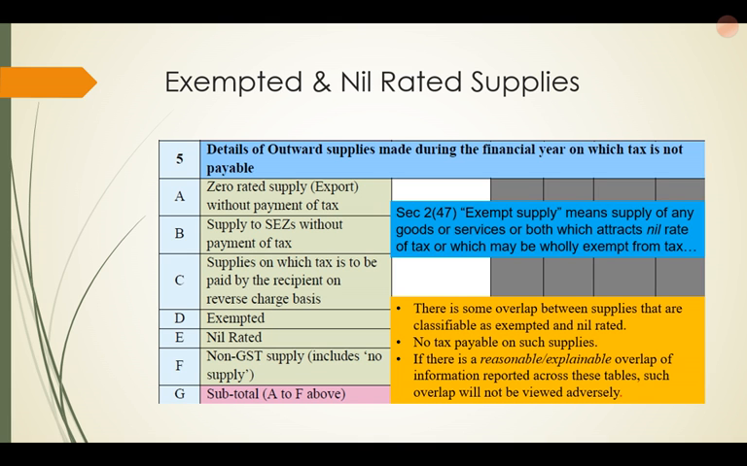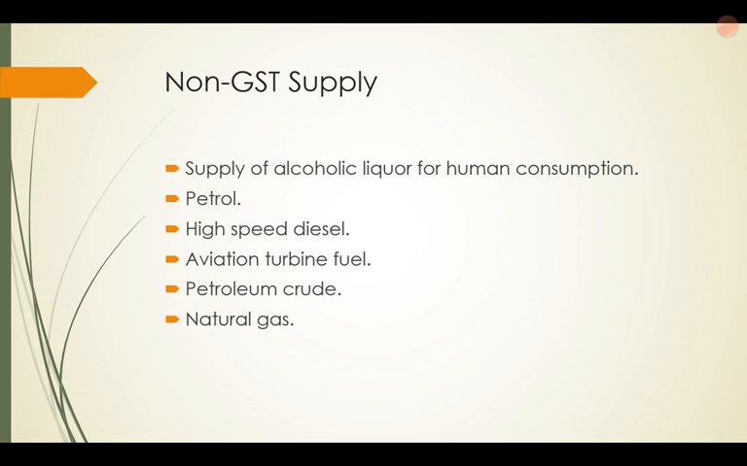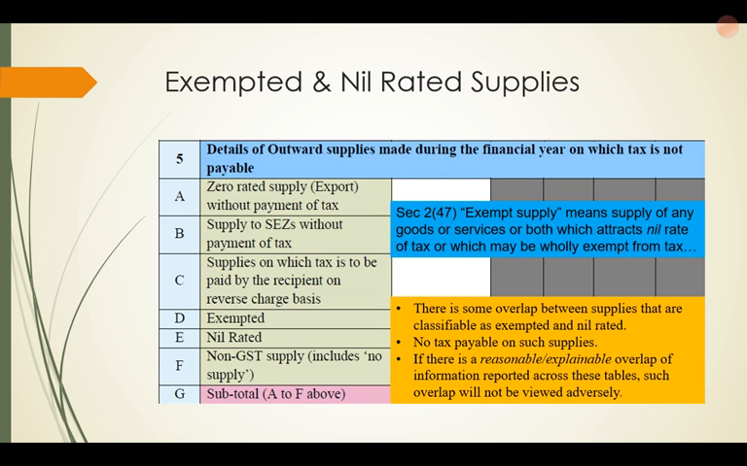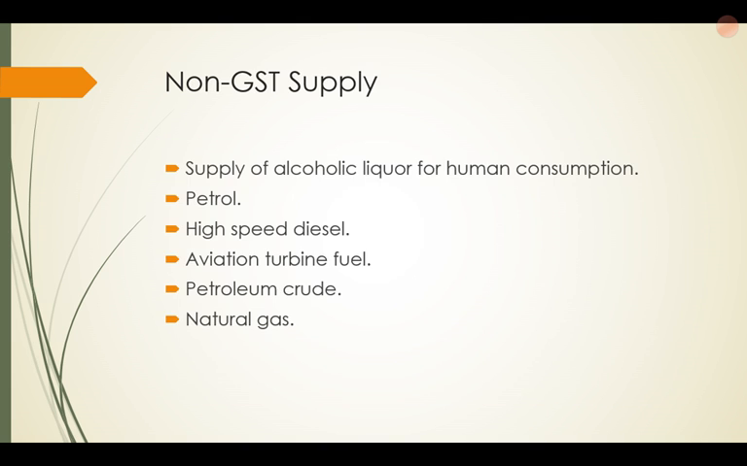Then also in 5F they say non-GST supply, and it includes no supply also. So what is this non-GST supply? Non-GST supply is supply of items which are outside the purview of GST, like supply of alcoholic liquor for human consumption, petrol, diesel, aviation turbine fuel, etc. These items are out of GST, but they have to be given in this Table 5F. And it says it also includes no supply.